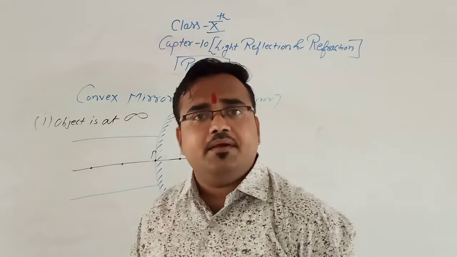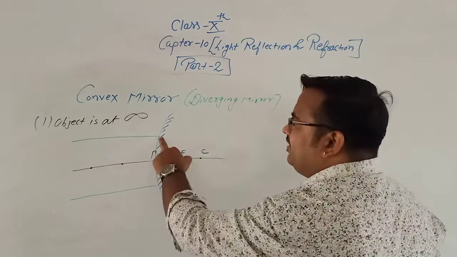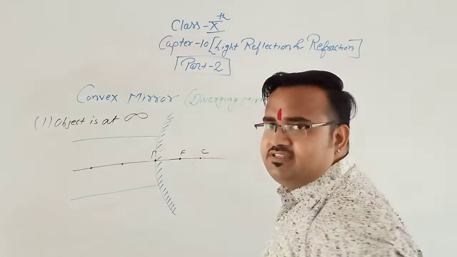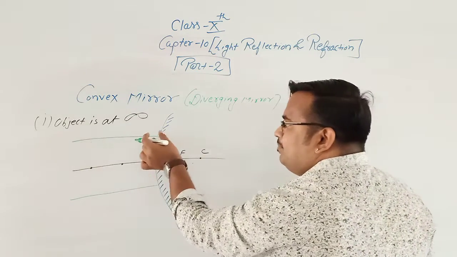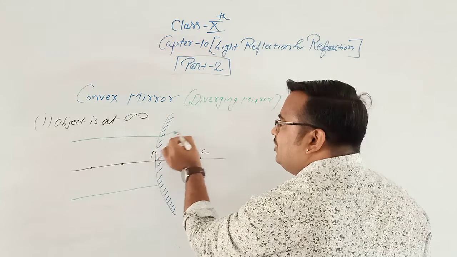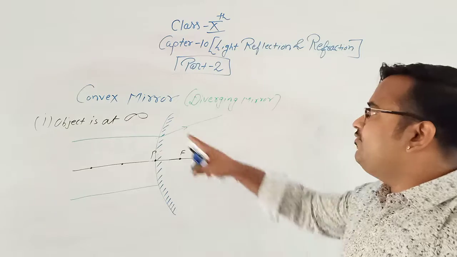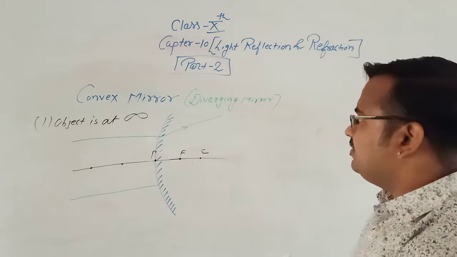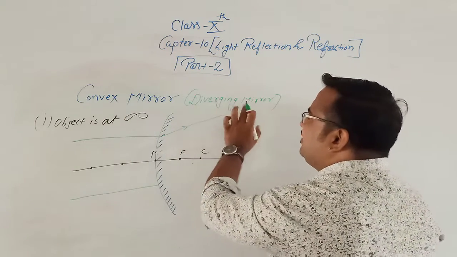If the incident ray travels a parallel path, then after reflecting from the smooth surface, it would diverge. Diverge means what? This is the parallel path and it is diverged from its original path. Therefore, it is known as a diverging mirror. Clear?